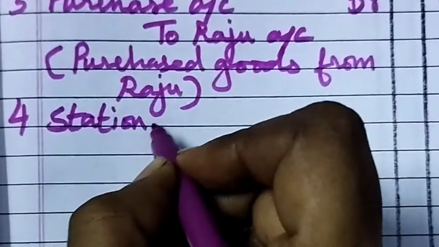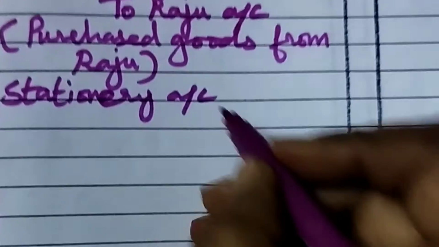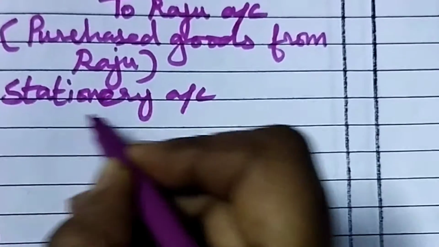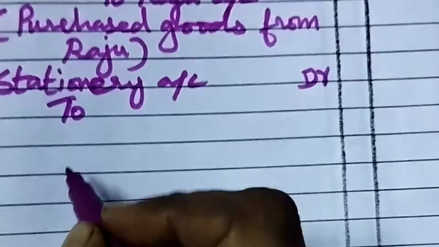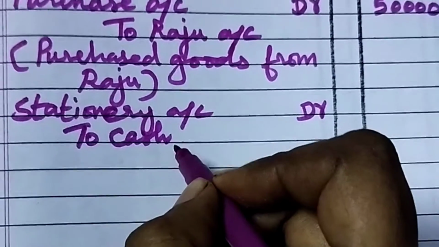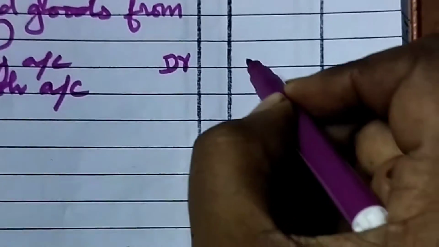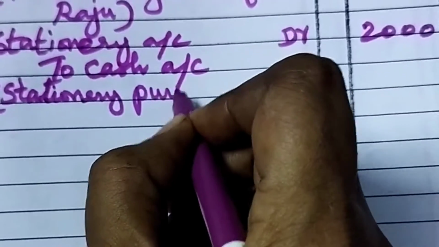Because we received the stationery. Debit what comes in. As per the real account, we are debiting stationery account. So debtor. Cash is going out. So as per real account, credit what goes out. So we have to write cash account. Under the debit, we have to write 2,000. Like that, under the credit also we have to write 2,000. Okay. Then we have to write the narration. Stationery purchased.